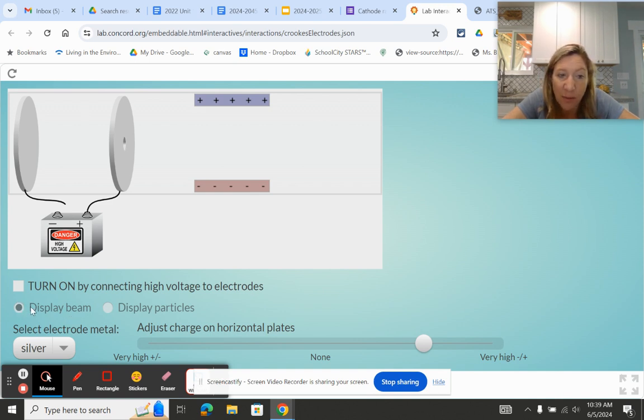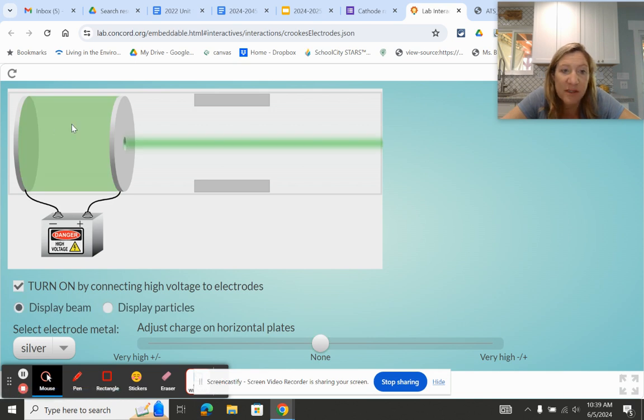But you have a couple of choices. You can do a beam or a particle. I'm going to start with the beam, and you can definitely play around with it. I'm going to start where there are no charges on these plates. Okay. So I'm going to turn on the volt, and you don't have to worry about the nitty gritty of what's being shot through here, but we can see that it's going straight through. And this is the expectation.